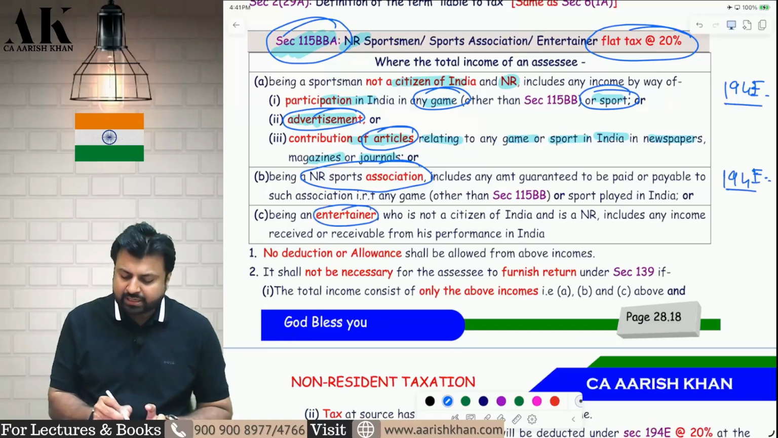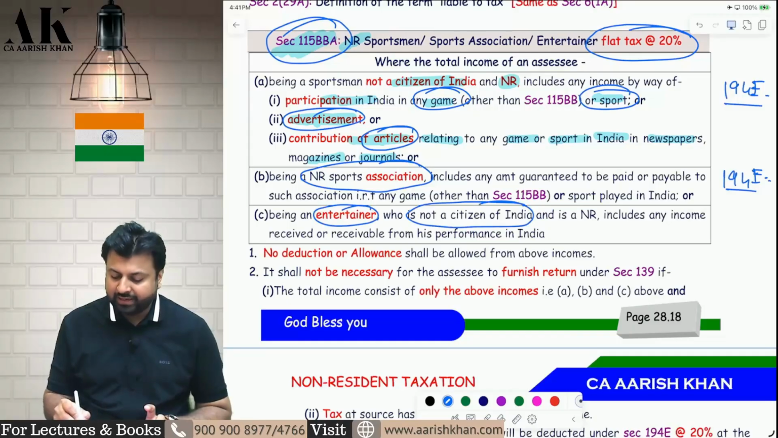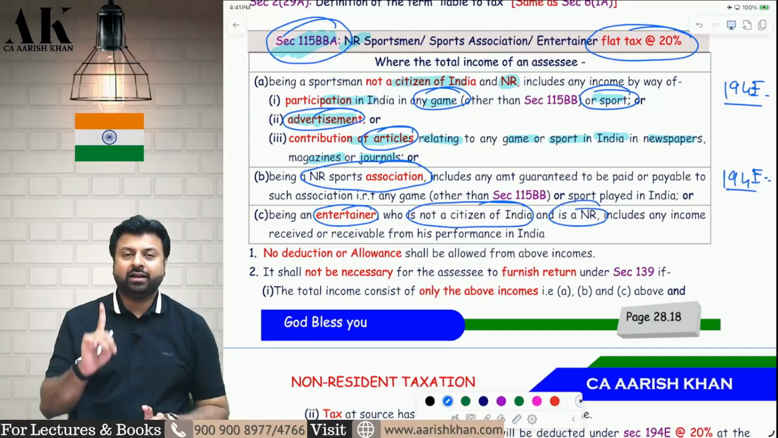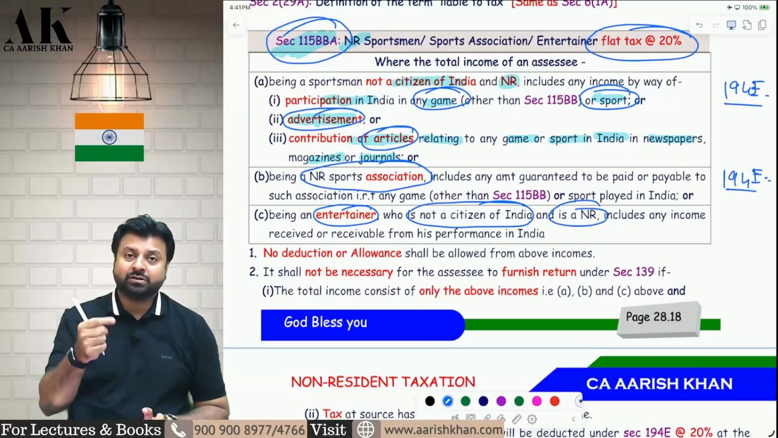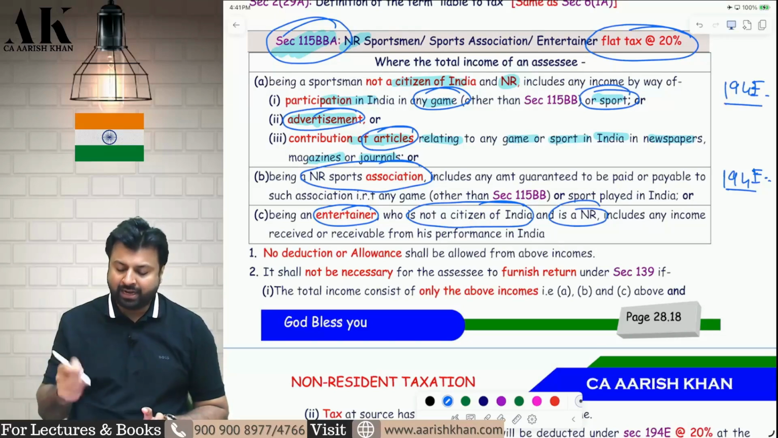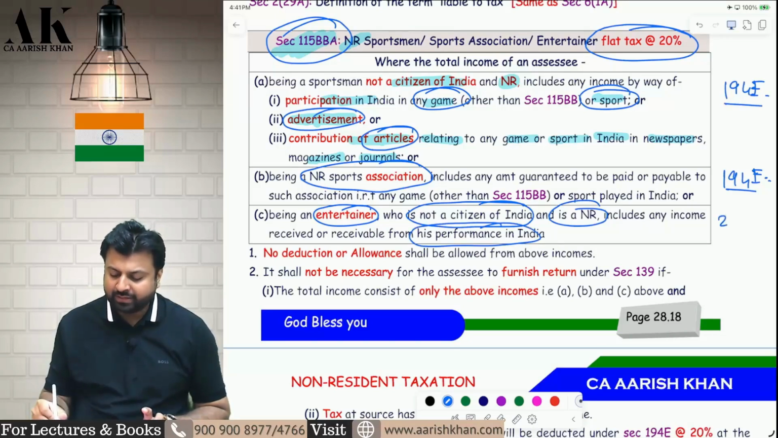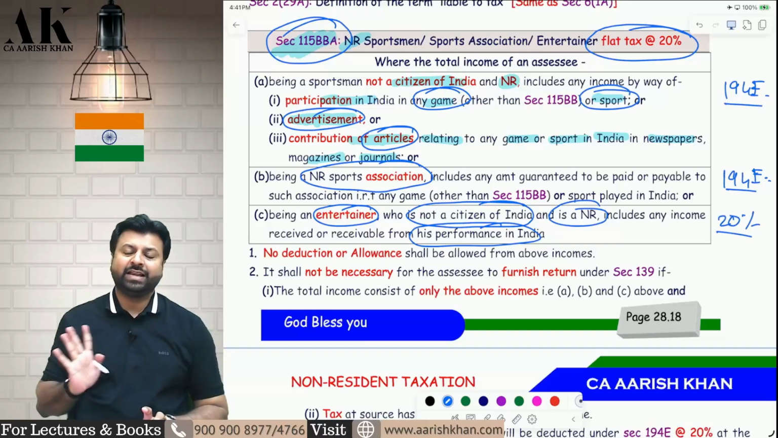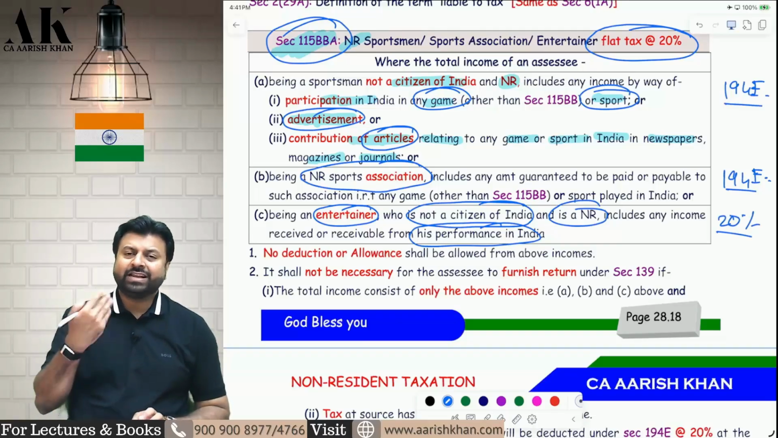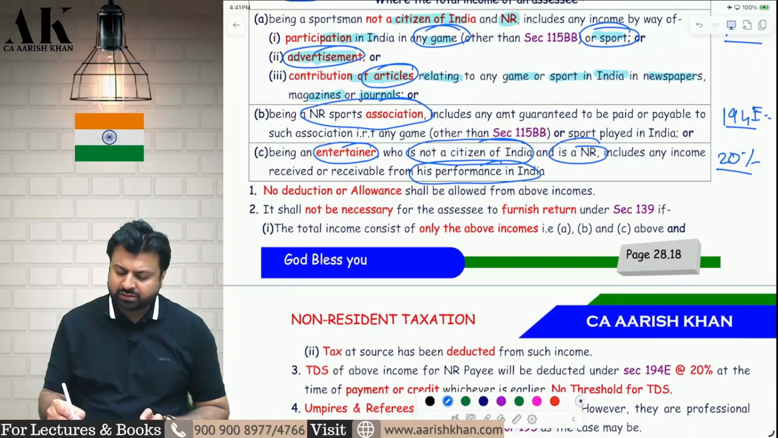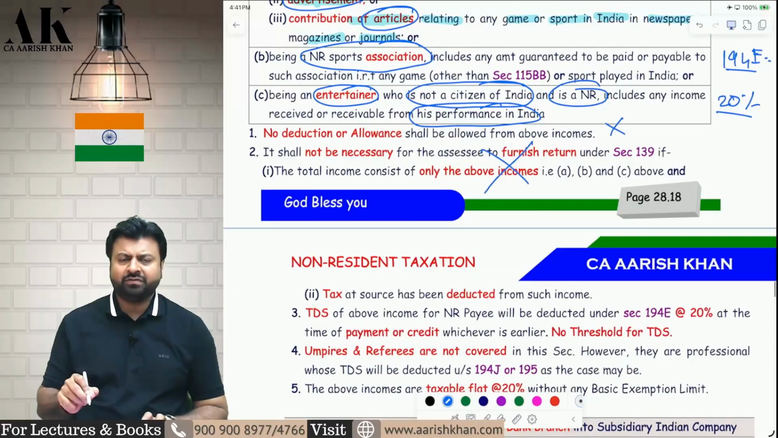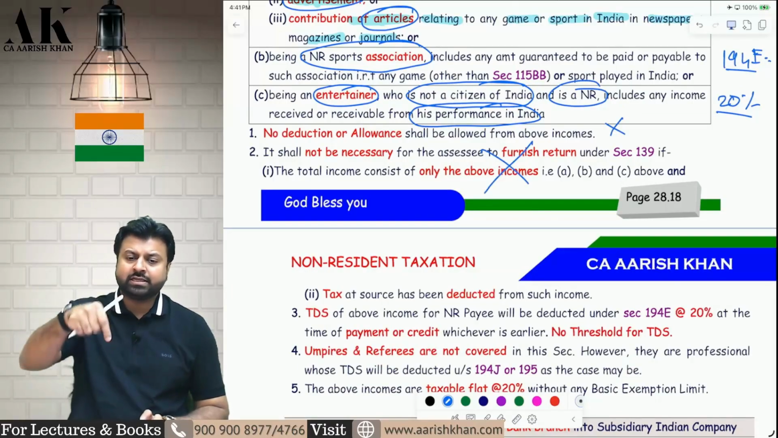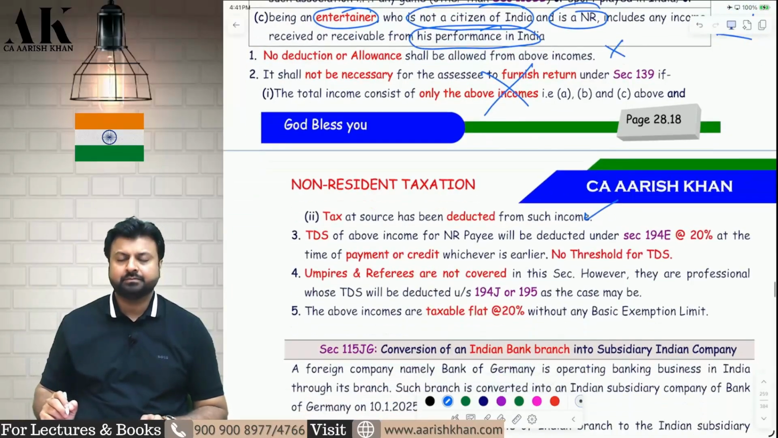Similarly, if an entertainer is coming to India who is not a citizen of India and who is a non-resident, coming to India for the purpose of entertainment, music, dance, etc., from the performance in India, whatever income they earn, that will also be subject to 20% tax flat. Will they get any deduction of any expense or allowance? No deduction of any expense or allowance. Are they liable to file the income tax return? They are not liable to file income tax return if they earn only this income and TDS is deducted.